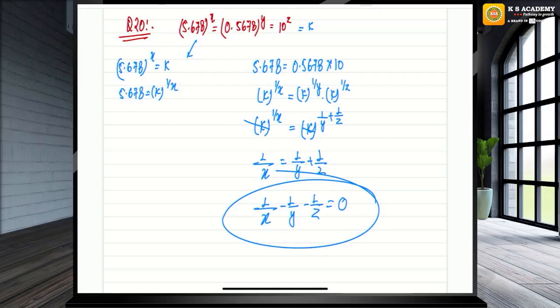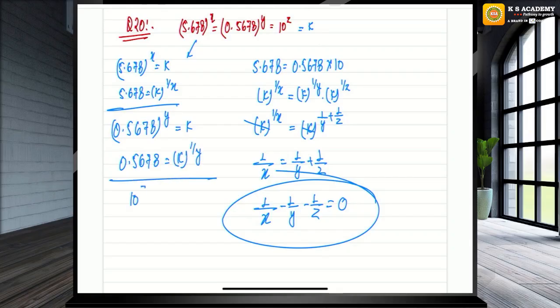Everybody done? Here, if you want to write, I can say 0.5678 raised to the power y will be k, but I want only 0.5678. So I will take power 1 by y on both sides. Same way, 10 raised to the power z is equal to k. Taking power 1 upon z on both sides. That's all.